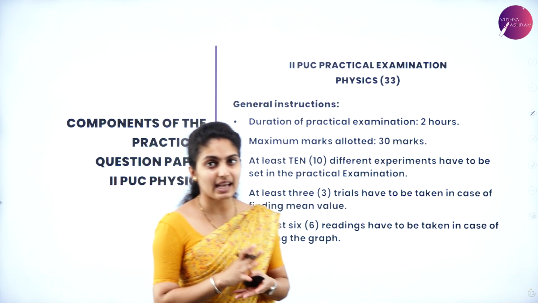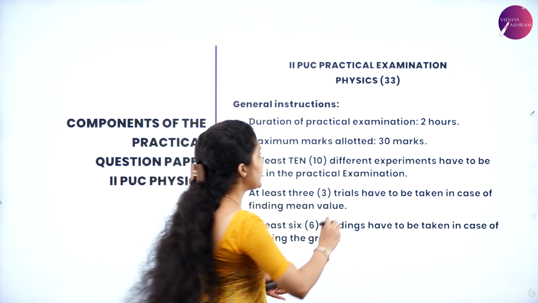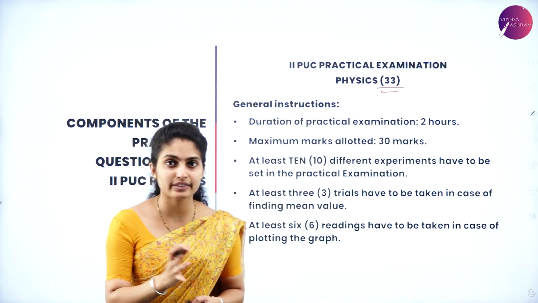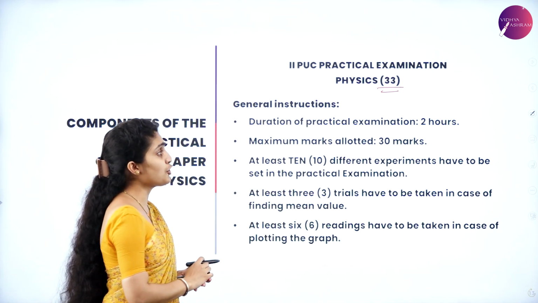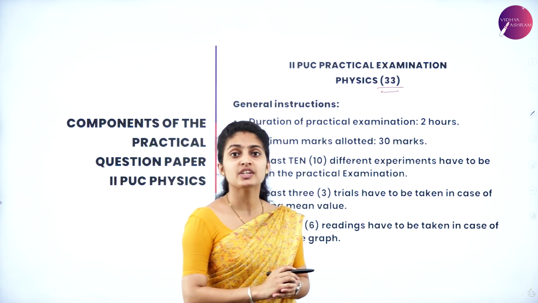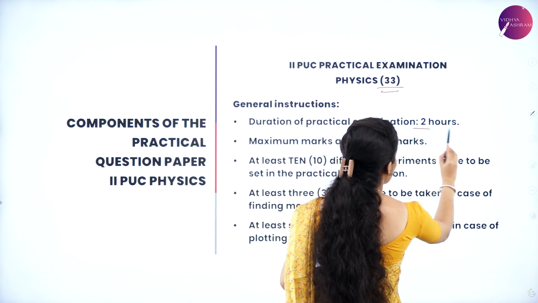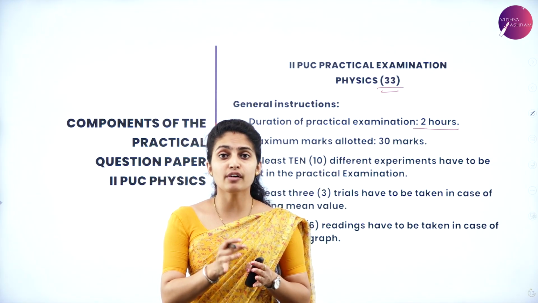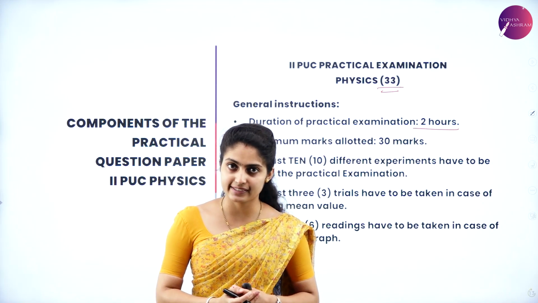So here you have the Second PUC practical examination and the code is 33. The general instructions for you to know: the duration of the practical examination is 2 hours, while 3 hours 15 minutes is for the theory examination.